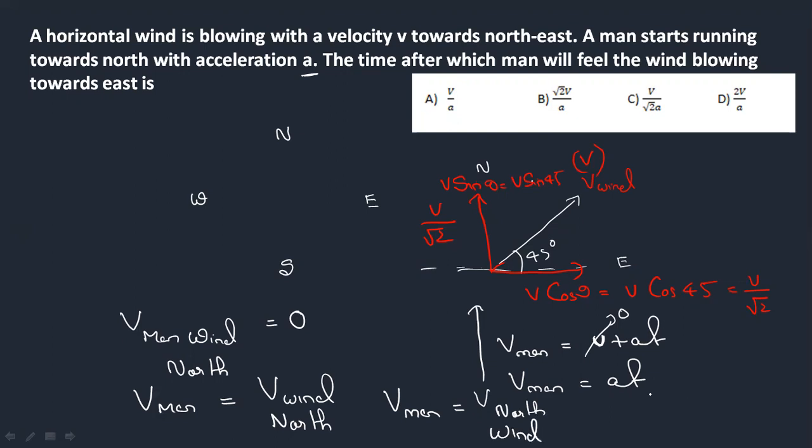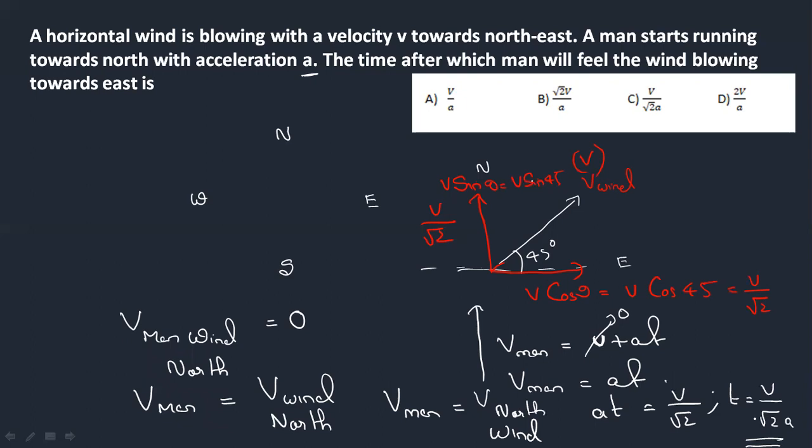So from all these inferences, we can write that the velocity of the man, at, must be equal to v by root 2. The time is what they are asking. So t is equal to v by root 2a.